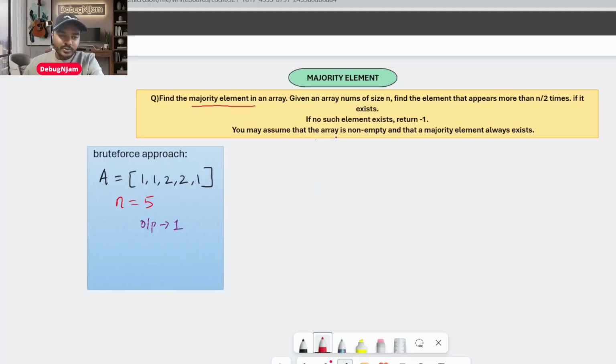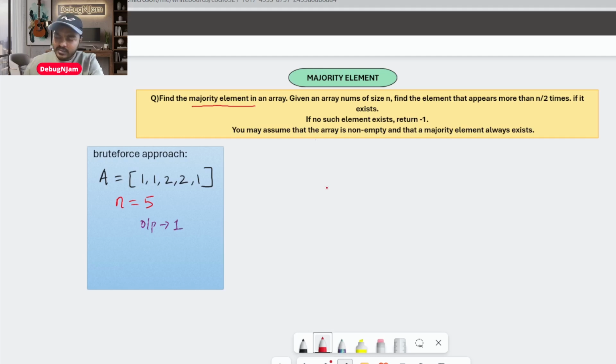Right, so let's look at this brute force approach first. So what is brute force? Like I told you always, you should never underestimate the brute force approach. Whatever comes to your mind, just put it on paper first. Then check what you can optimize, and let's figure out the time complexity. Maybe the first time you crack the optimized solution, that is also quite possible. But always try to look at a question in a very fundamental way.